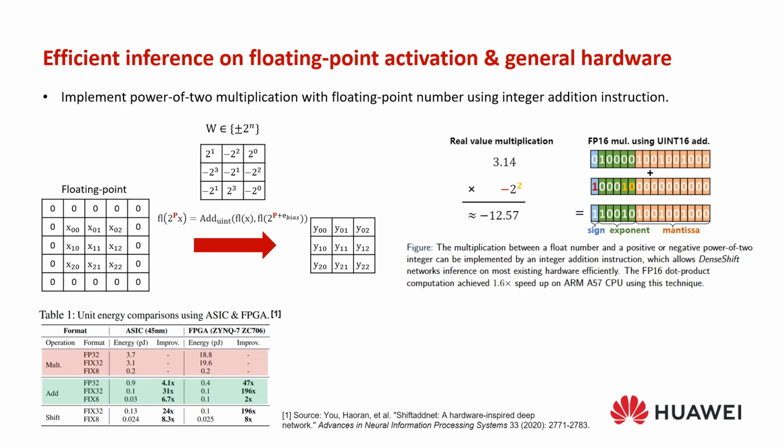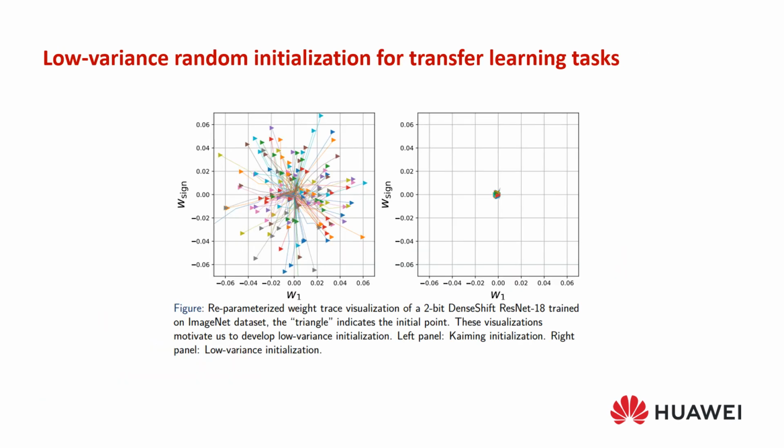What's even better is that with the zero-free shifting design in the DenseShift networks, floating point multiplication can be efficiently computed with one single integer addition instruction. Using these techniques, we achieve a 1.6 times speedup in the half-precision dot product computation on ARM CPU. This is the first time power-of-2 quantization shows speedup on general-purpose hardware outside of ASICs or FPGA. Lastly, we dive into adapting the DenseShift network training scheme for transfer learning tasks.